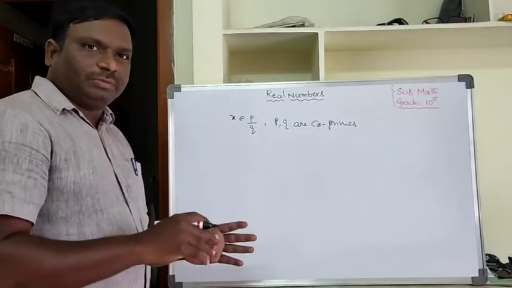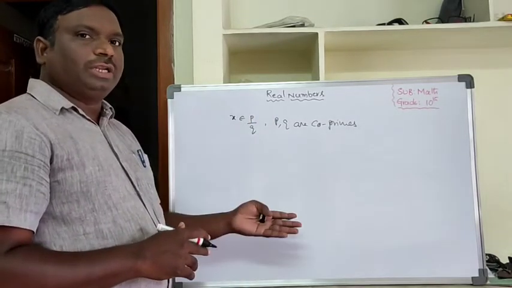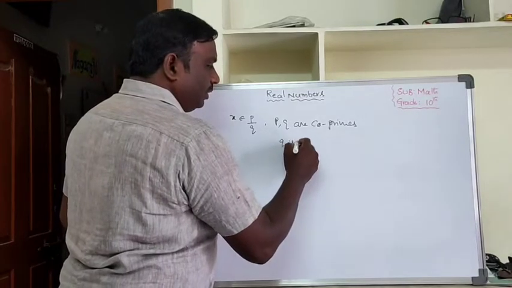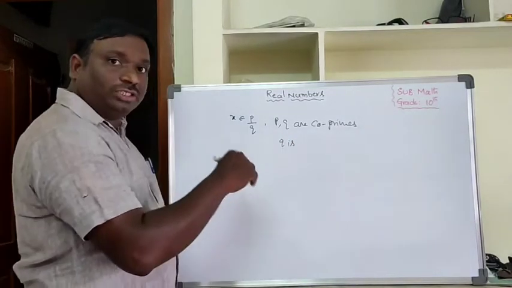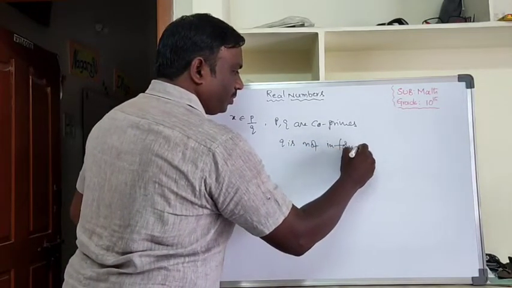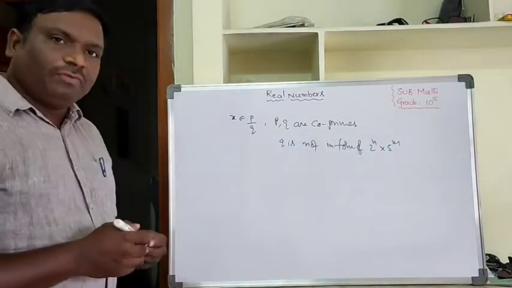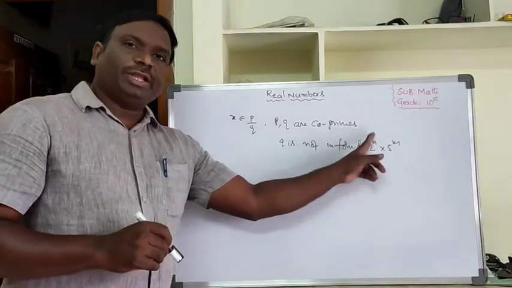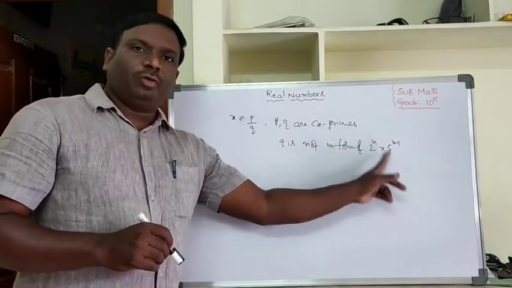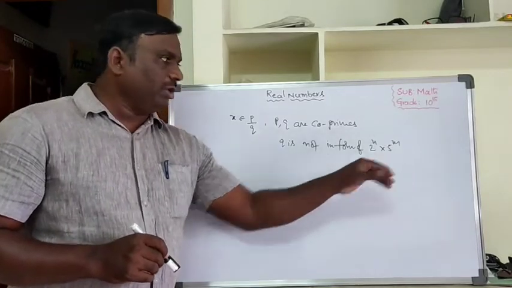All of these look like the same statements, but there is a small difference. If you understand the difference, it becomes easy. p, q are co-primes, and the prime factorization of q is not in the form of 2 power n into 5 power m. Sometimes we cannot express the denominator in the form of 2 power n into 5 power m.